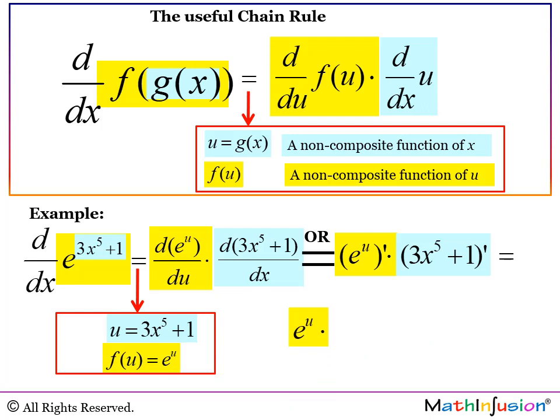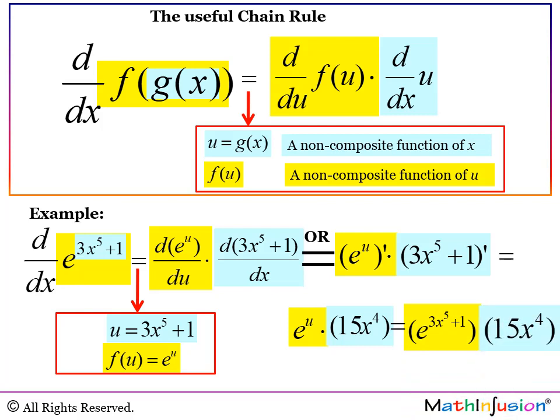And we get e to the u times 15x to the power of 4. Now replace the u by the u, which is 3x to the 5 plus 1. And we get this instead of e to the u. And this just copy. This is the answer.